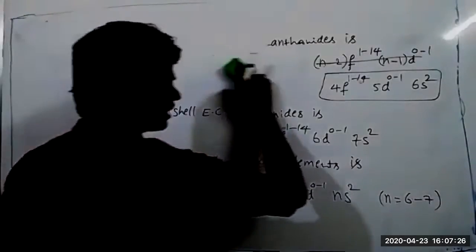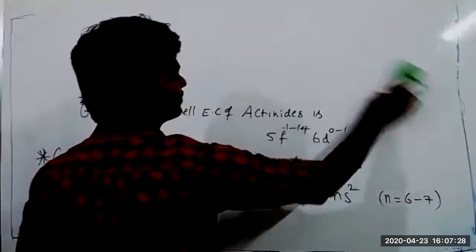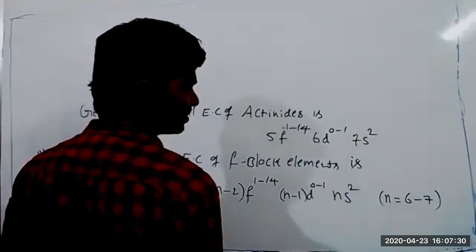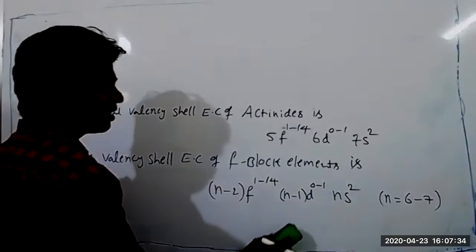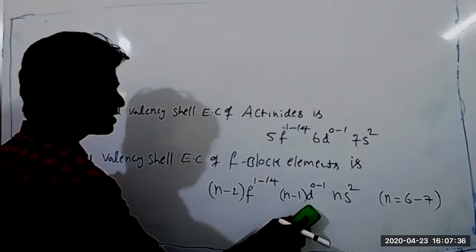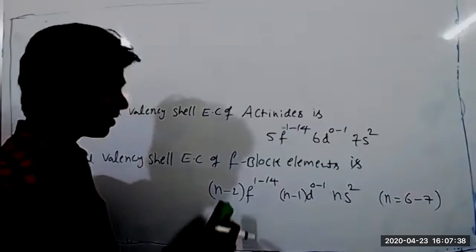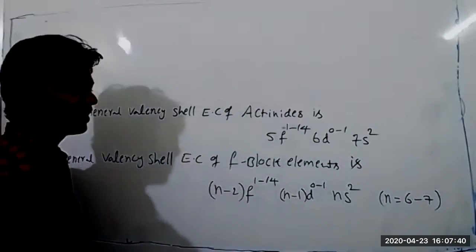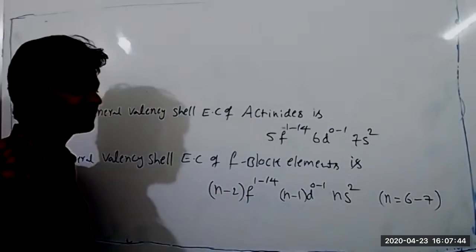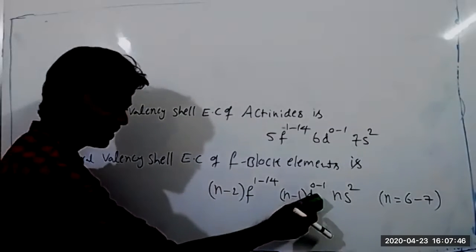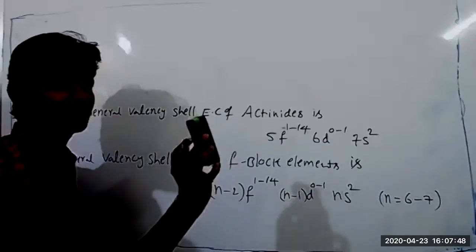Sir, tell me, I have a doubt. d has the capacity of holding 10 electrons, right? So why do you write (n-1)d to the power 0 to 1? Here the electron won't be stable. That's why it jumps immediately into the f orbital. It won't be stable for a long time. That's why the electron jumps into the f orbital. Either sometimes it maintains 0 or sometimes 1 electron.